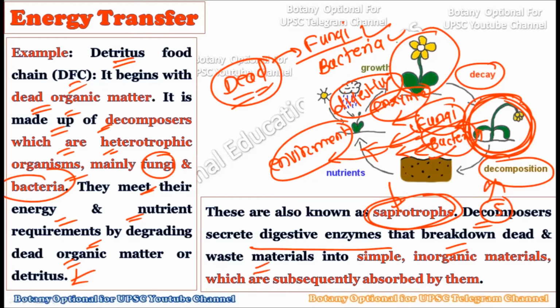The waste material is a simple inorganic material which is subsequently absorbed by them. So this is how the detritus food chain starts with the dead organic matter, and it ends by consuming all of the material present within the dead body.